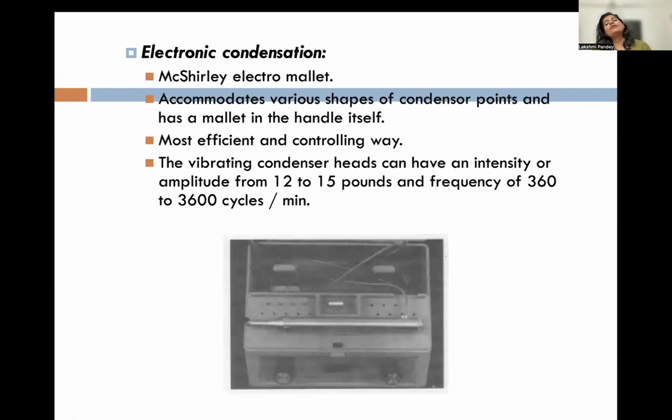Because of the spring, there were a lot of disadvantages, so the electronic condenser came. The McShirley electromallet is here. It accommodates various shapes of condenser points and has a mallet in the handle itself. It is the most efficient and controlled way. The vibrating condenser head can have an amplitude intensity of 12 to 15 pounds and a frequency of 360 to 3600 cycles per minute.